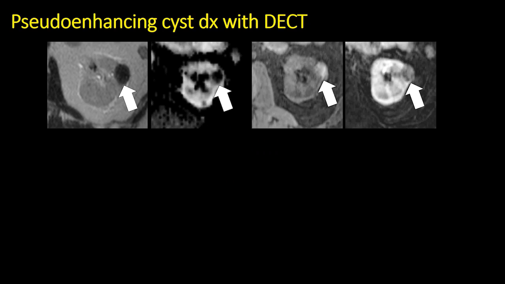Here's another example of a patient who underwent MRI for characterization of an indeterminate lesion on ultrasound. We can see that there is a T2 hypointense mass in the interpolar region of the left kidney, which has marked restricted diffusion. The lesion is slightly hyperintense on T1, and on the subtraction image, it appears to be enhancing, although we can see that there's significant motion artifact which compromises the subtraction.